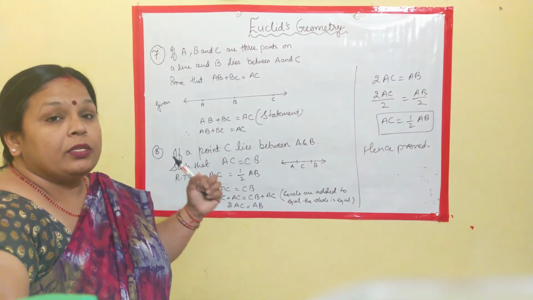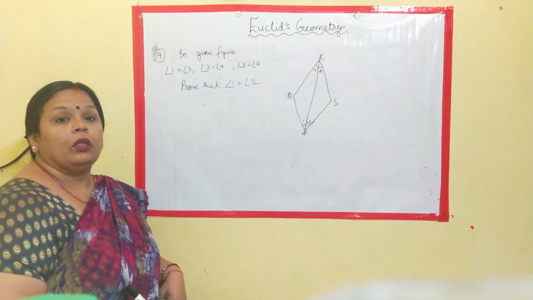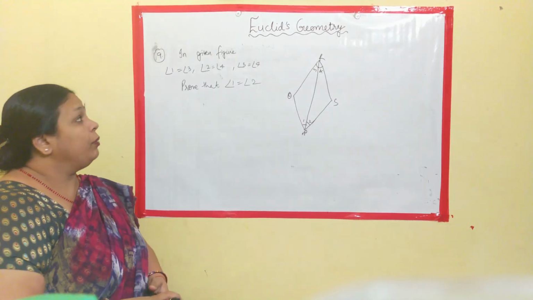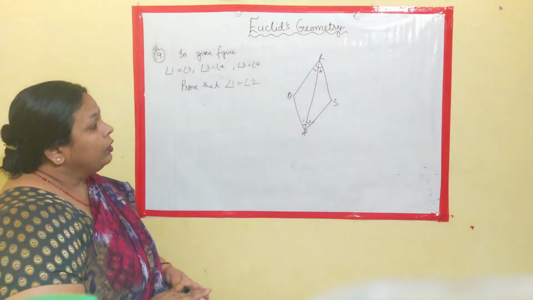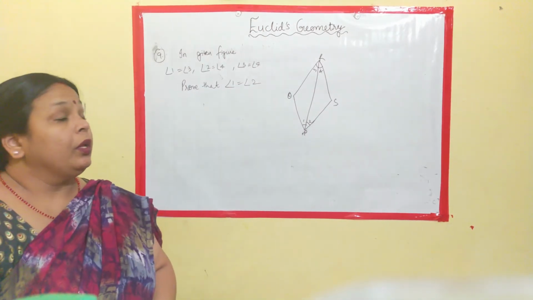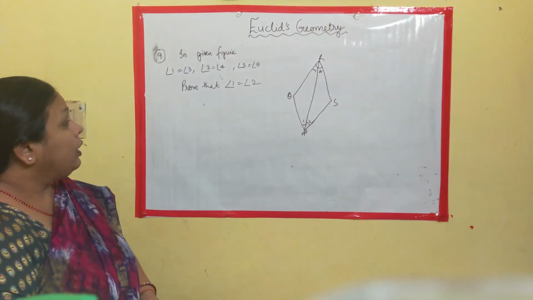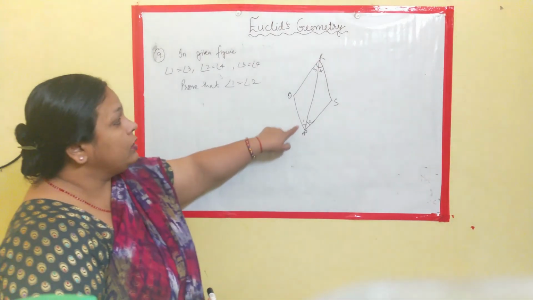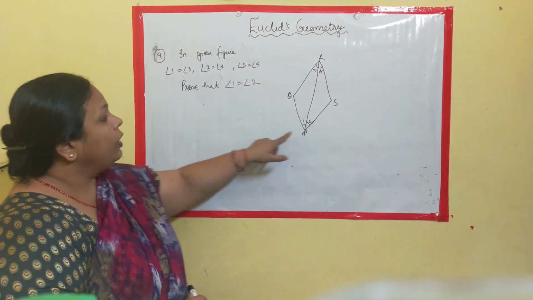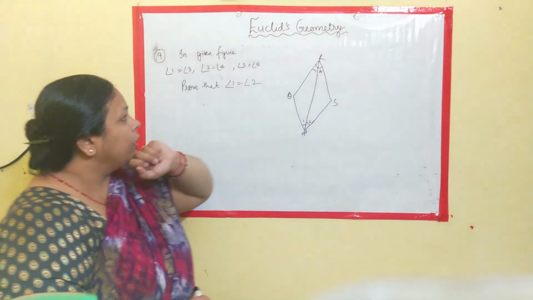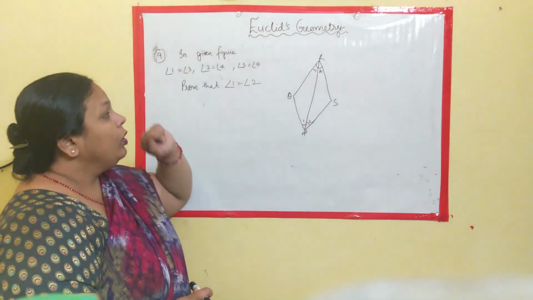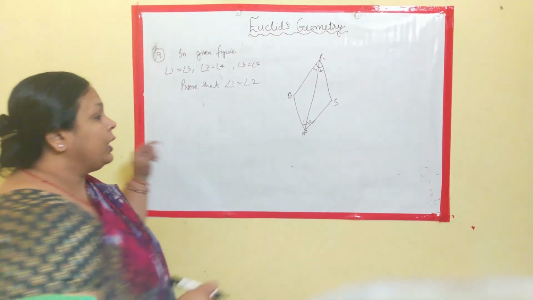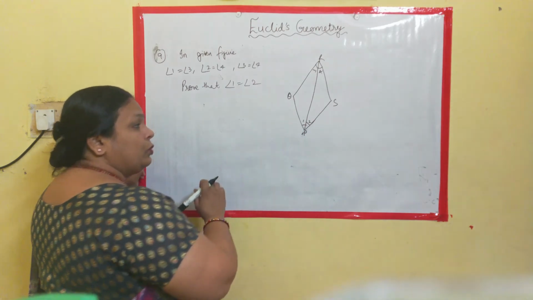Let's take up the next example. Now, in the given figure, PQRS is a polygon. It is given that angle 1 is equal to angle 3 and angle 2 is equal to angle 4. Also, angle 3 and 4 are the same. What you need to prove is that angle 1 is equal to angle 2.